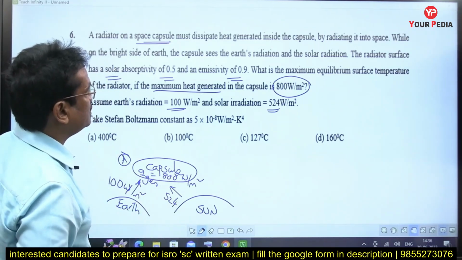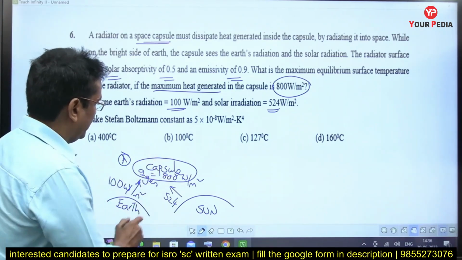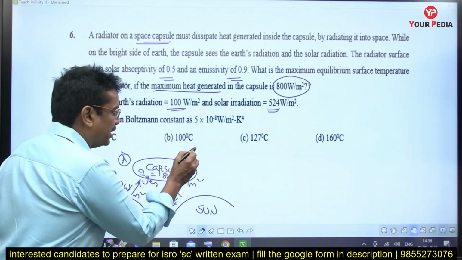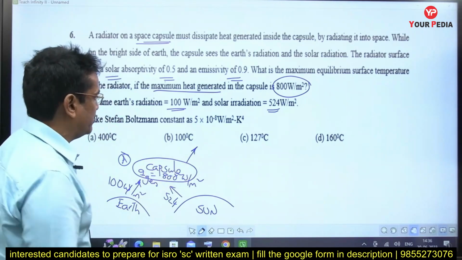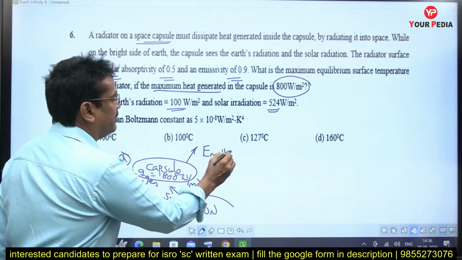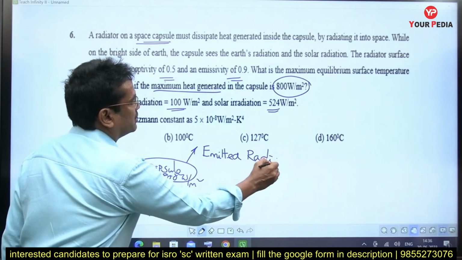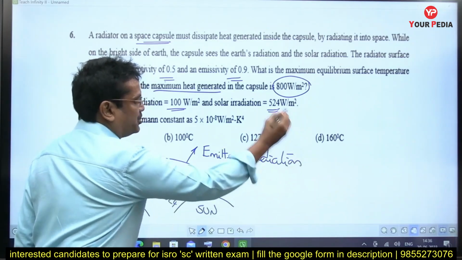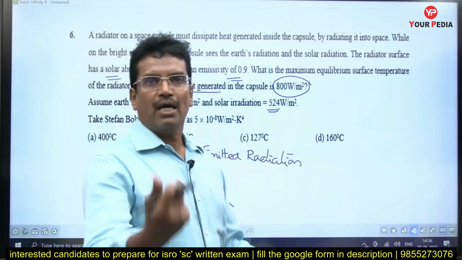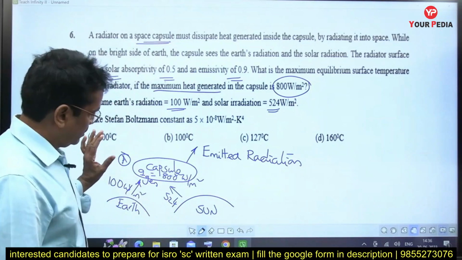Now, what is the maximum equilibrium surface temperature of the radiator? See, the capsule also must re-radiate, must give back the energy, must emit, right? Energy is emitted as radiation from the capsule, because it has got some temperature. Every body at every temperature emits radiation. Like the capsule also is emitting radiation. So the concept goes like this.